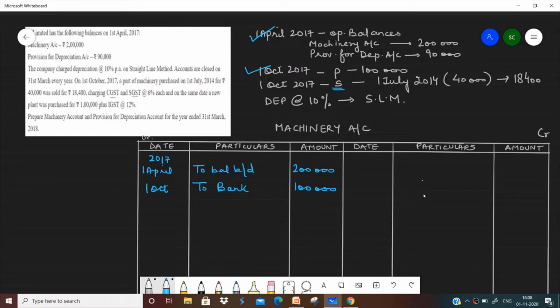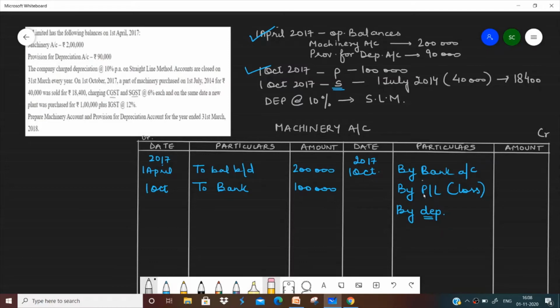Now in case of sale, as you very well know, we show three things in the machinery account at the time of sale. That is 1st of October, we will show three things here: by bank, with the amount at which the asset has been sold, then by PNL, that is the amount of loss that we are suffering on the sale of asset, and we used to write by depreciation. Right, we used to write depreciation. Why? Because depreciation was charged to the particular asset account.